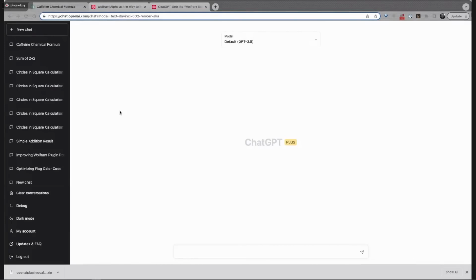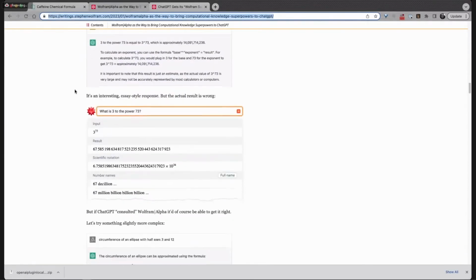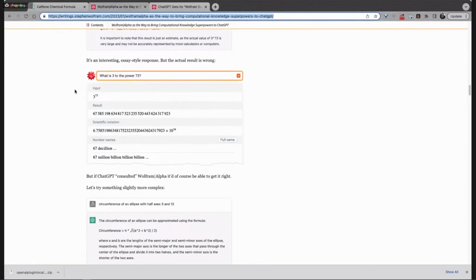We've been working on this plugin for ChatGPT, bringing some of the power of Wolfram Alpha and the Wolfram language to ChatGPT. We were playing around manually with ways that you might take the output from ChatGPT, go to Wolfram Alpha, go to the Wolfram language, and feed some of that data manually back into ChatGPT to improve some of the results you get. Shortly after that, we were contacted by people from OpenAI, and they invited us to work on developing this plugin